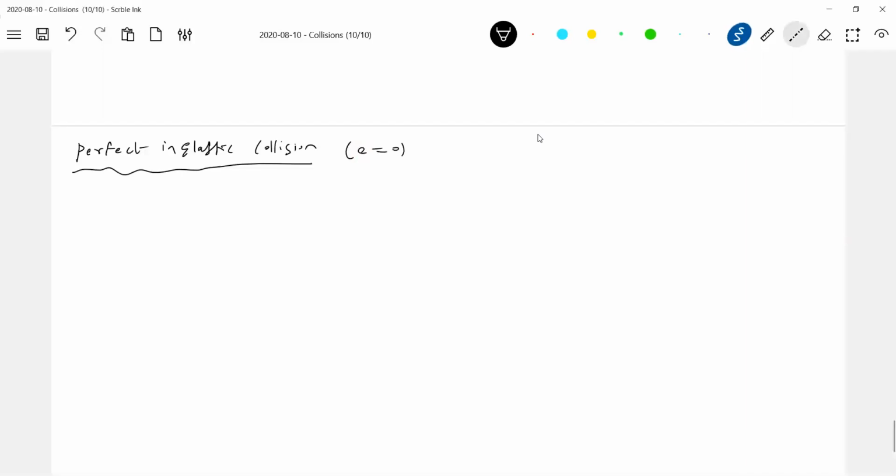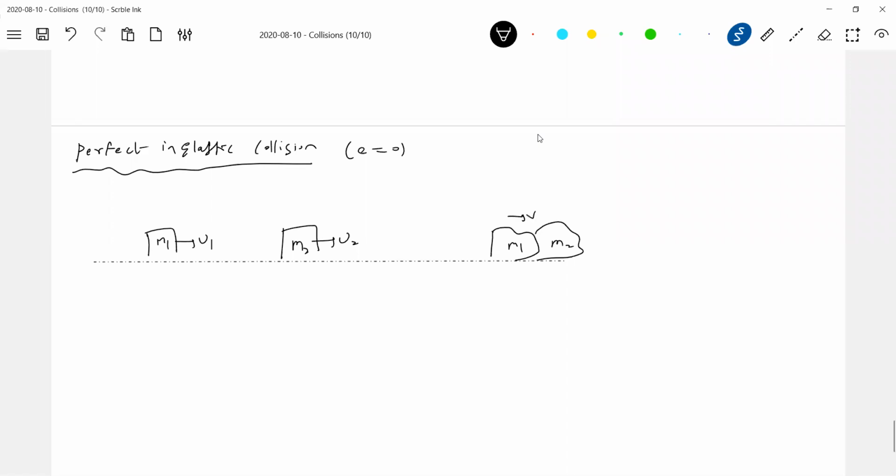The two objects are moving with velocities u1, u2, so they'll undergo collision and they'll move with a common velocity.